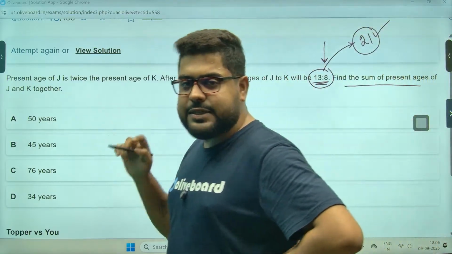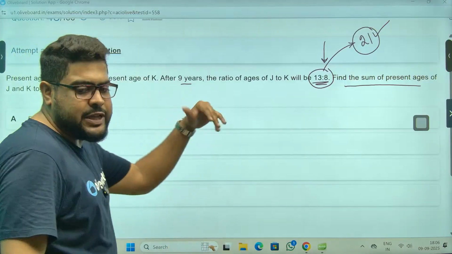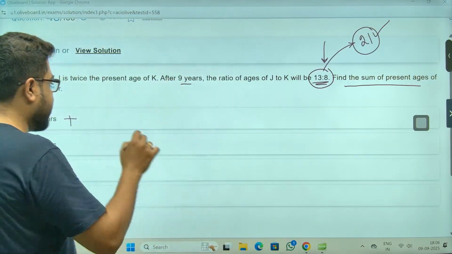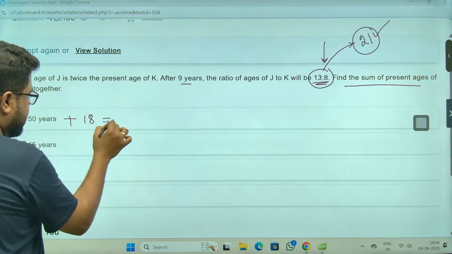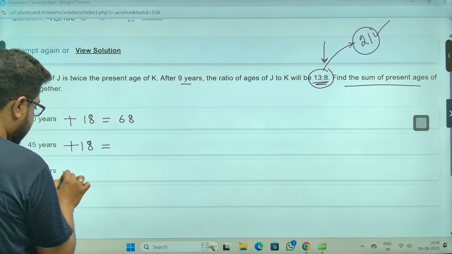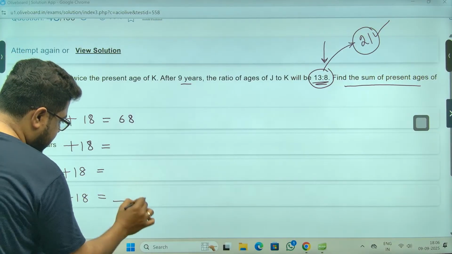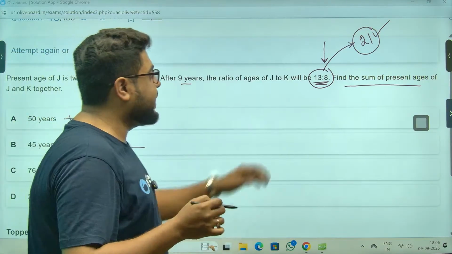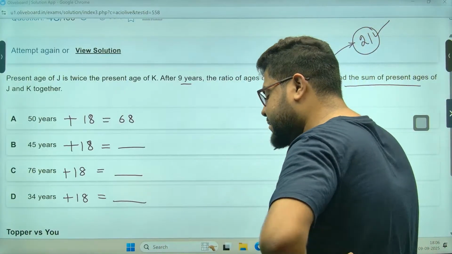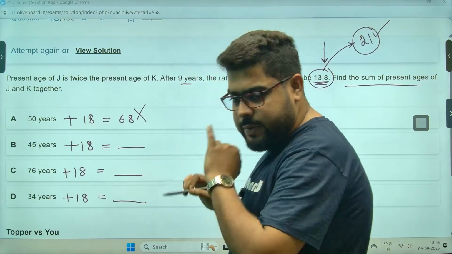So present age is 50. After 9 years, for J the age will increase by 9, for K will increase by 9. So total increment will be plus 18. This will be, sir, plus 18, plus 18, plus 18. Now these values have to be multiples of 21. Sir, just check this. 68, is it a multiple of 21? The answer is no. Cannot be.